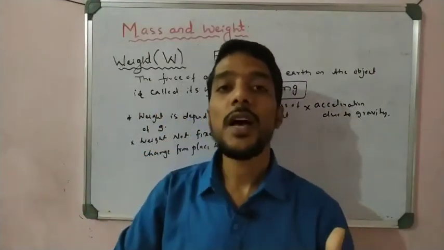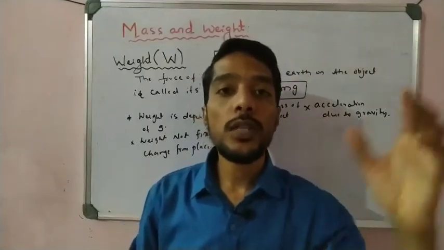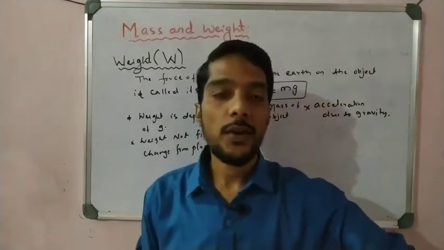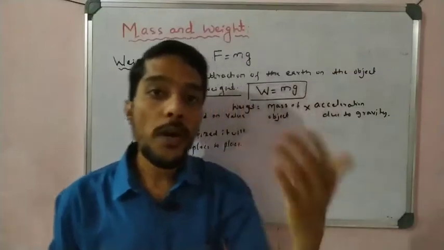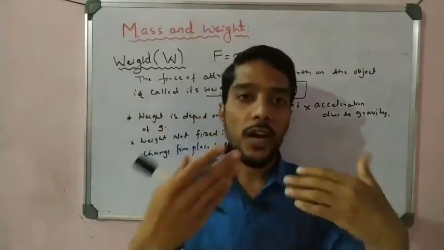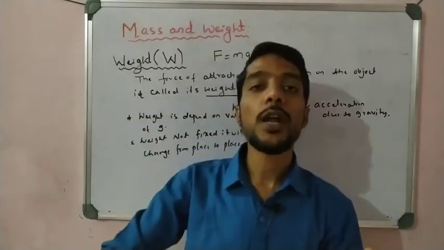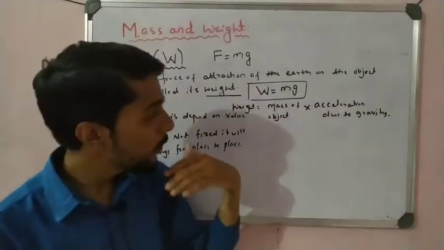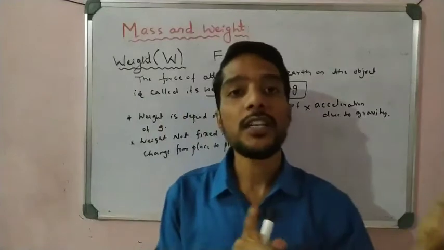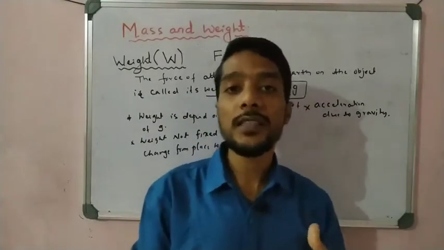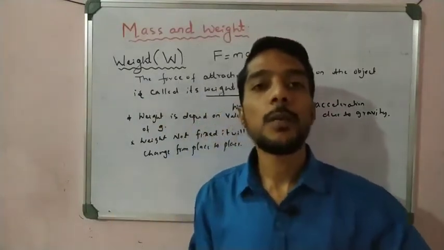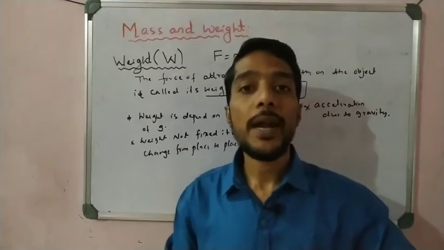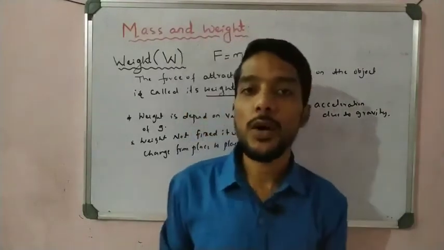On the earth the g value is 9.8, but on the moon the g value decreases. How much it decreases, how much difference there is, we will also learn, using the comparison of the weight of the object on the moon and on the earth. But remember one thing, that the weight is not the same at every place. It changes from place to place.